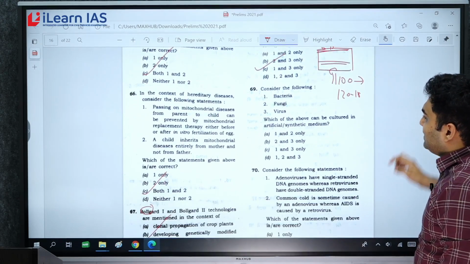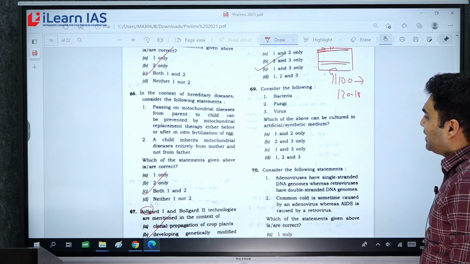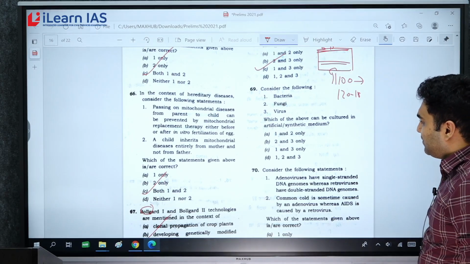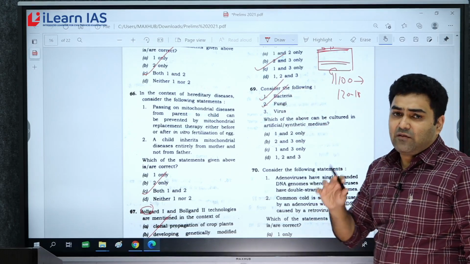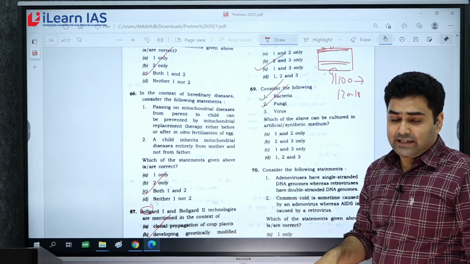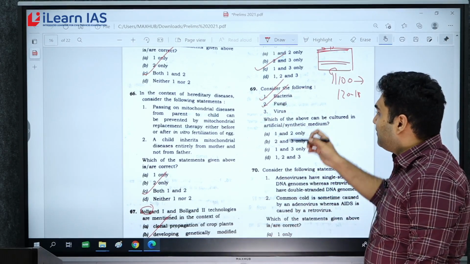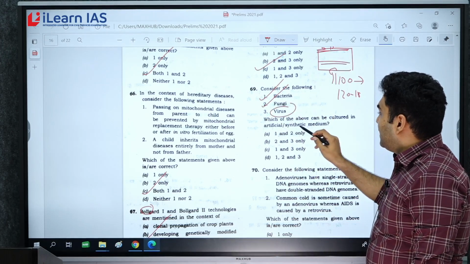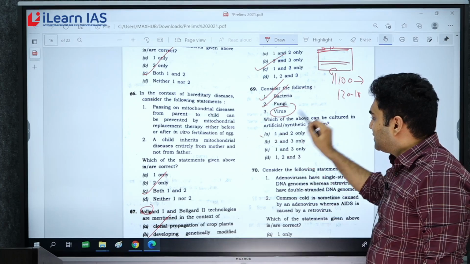Now regarding question 69, consider the following: bacteria, fungi and virus. Which of the following can be cultured in an artificial or synthetic medium? The answer is bacteria and fungi, because we know that a virus multiplies inside a host cell. A living organism is required for a virus to multiply, to replicate. So a virus cannot be cultured in an artificial or synthetic medium. So, considering that, 1 and 2 is the correct answer.